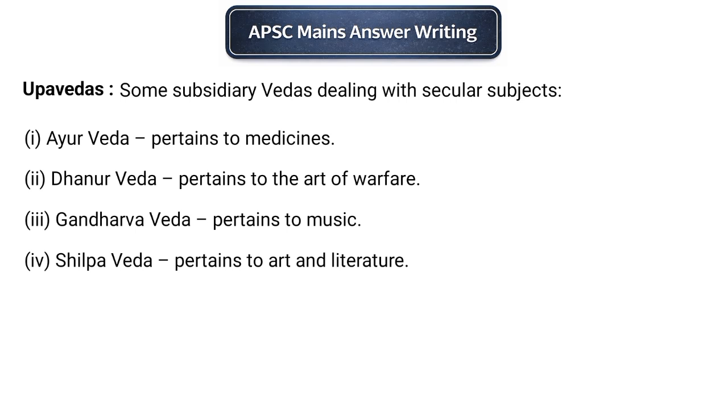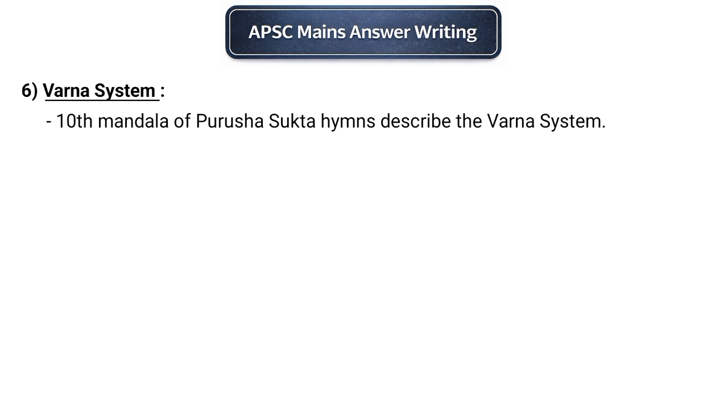There were also Upavedas, which dealt with practical knowledge such as Ayurveda for medicine, Dhanurveda for warfare, Gandharva Veda for music, and Silpa Veda for art and crafts. Finally, let us understand the Varna system. The origin of the Varna system is mentioned in the Purusha Sukta of the 10th mandala of the Rig Veda.